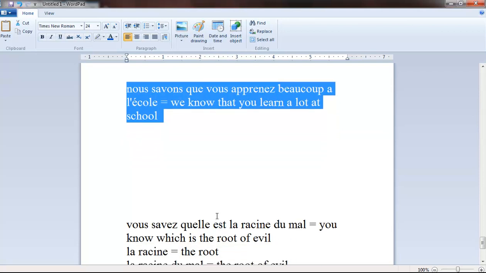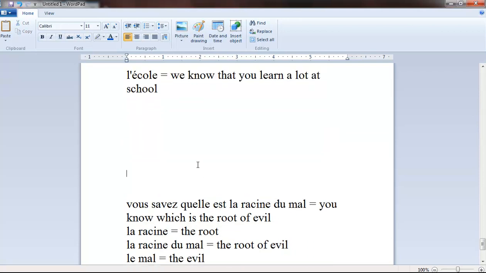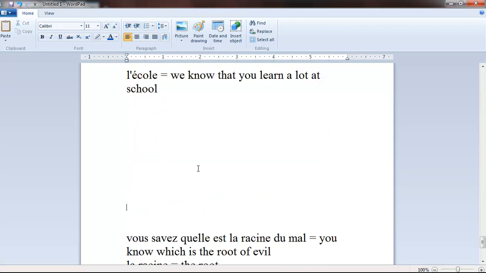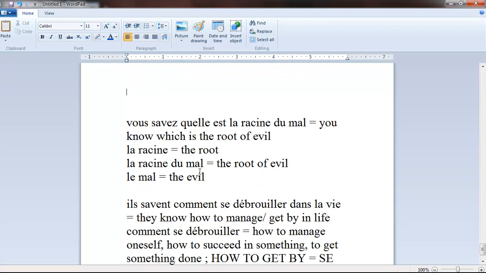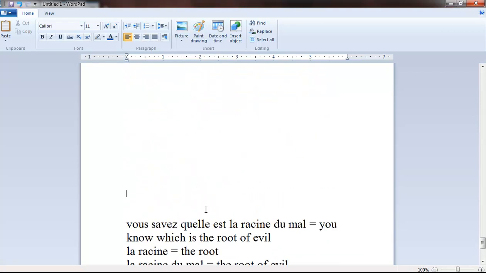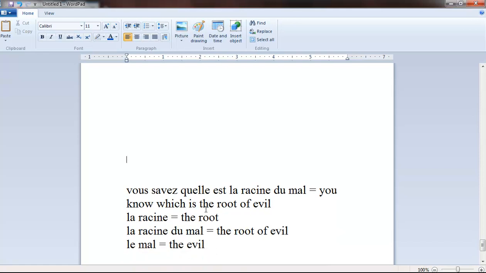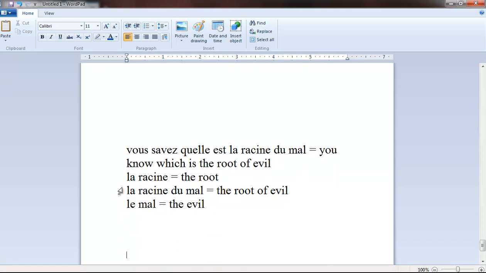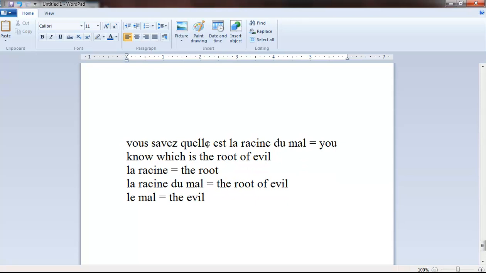Okay. Next example, and I think it might well be almost the last one for this lesson, so bear with me. It's going to be this example. Vous savez quelle est la racine du mal? You know which is the root of evil. La racine, it means the root.